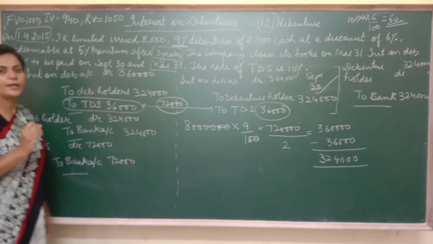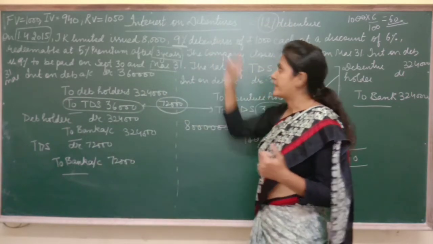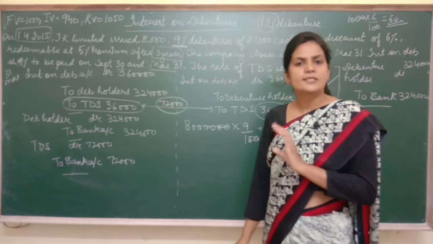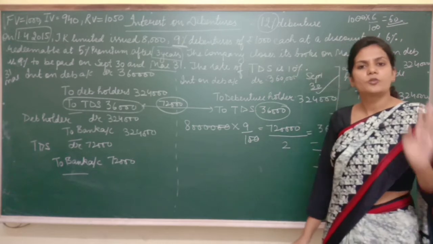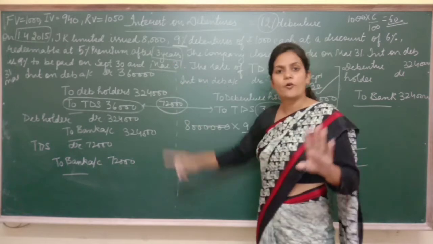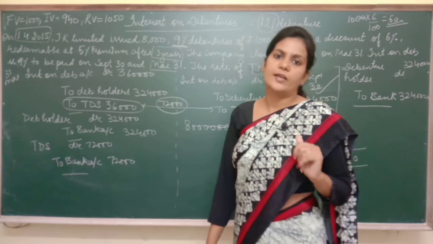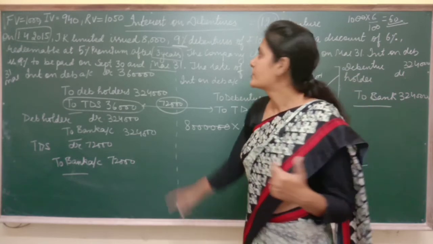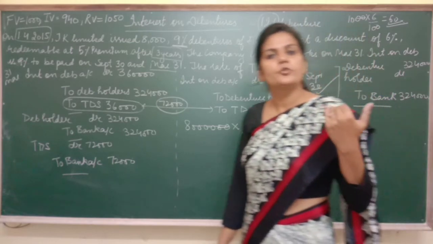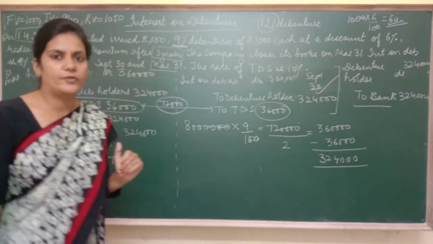And one thing I told you just now, that this interest on debenture is an expense for the company. But what kind of expense? Normal expense. It's not a capital loss. Got it? It's a normal loss, because every year we have to pay the interest. For how many years do we have to pay? For the 3 years. For as long as you issue the debenture, you pay the interest for that long. So every year I am going to pay it, so it is a normal expense for us. So for writing off the normal expense we have to use only the revenue profits and the normal profits, which is disclosed by the trading profit and loss account.